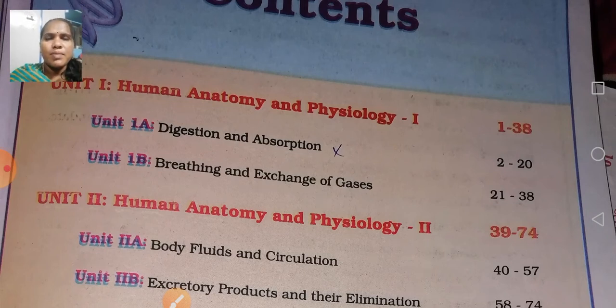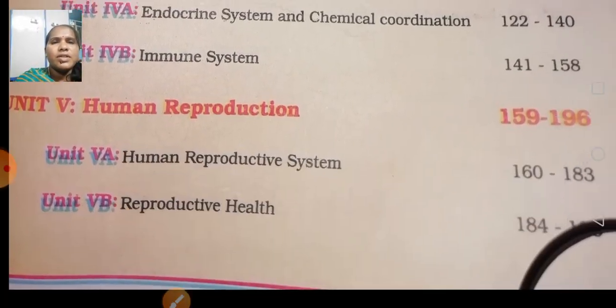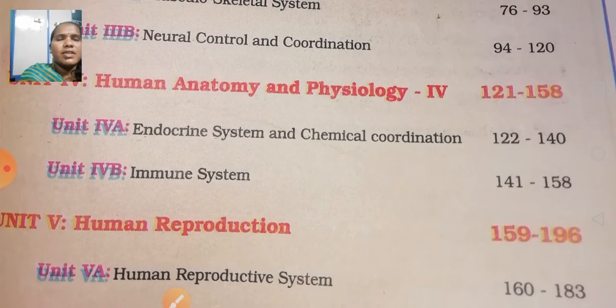For the upcoming examination for the second year students, there is no need to read or study this unit. This unit was deleted: digestion and absorption. Next, unit 1B is breathing and exhaling. As usual, every topic will be there. Only unit 1A is deleted in unit 1.